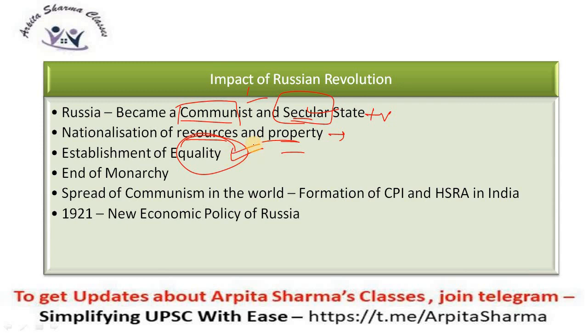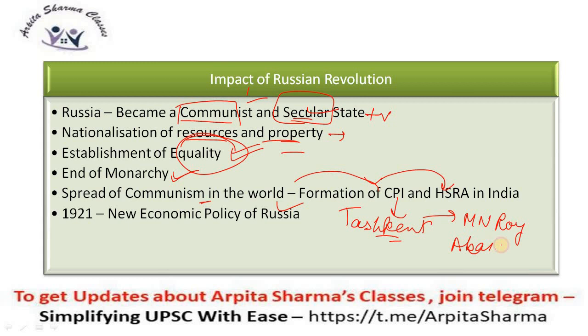But at the same time, when equality was established, the spread of communism also took place. I'll explain you right now. Also, it brought to an end the monarchy, and communism spread throughout the world. Formation of CPI in India and HSRA is a result of the communist ideology. CPI, or the Communist Party of India, was formed at Tashkent, and there were various communist leaders like M.N. Roy, Abani Mukherjee. These were the leaders with communist ideology in India.